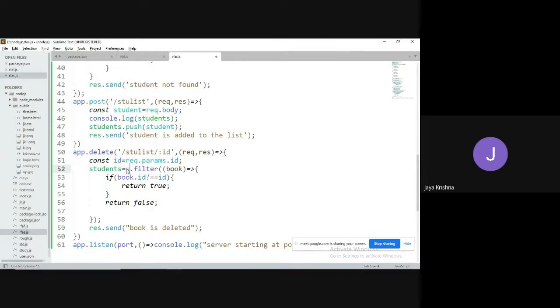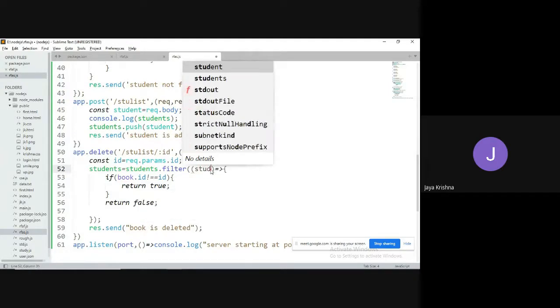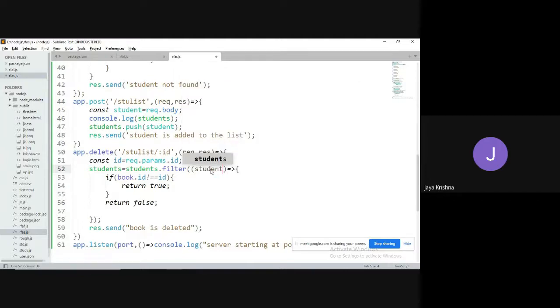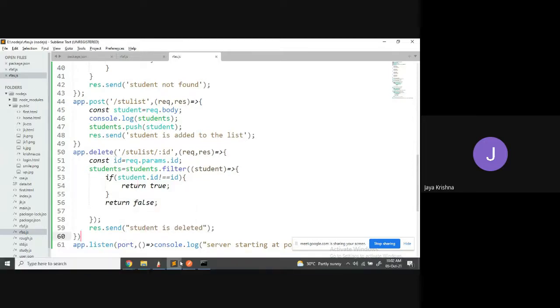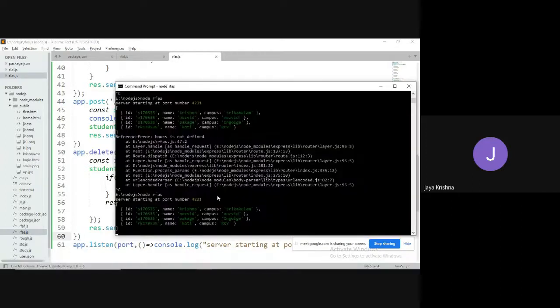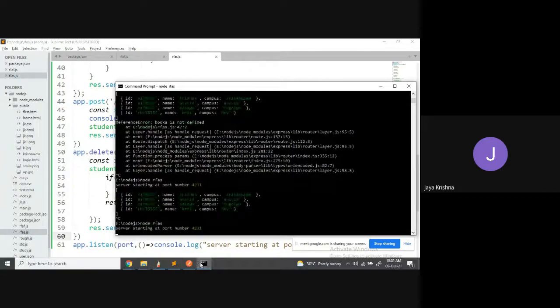So I'm modifying students. Here our callback is student. Student is leaving. Okay, fine. I'm going to once again restart my server.